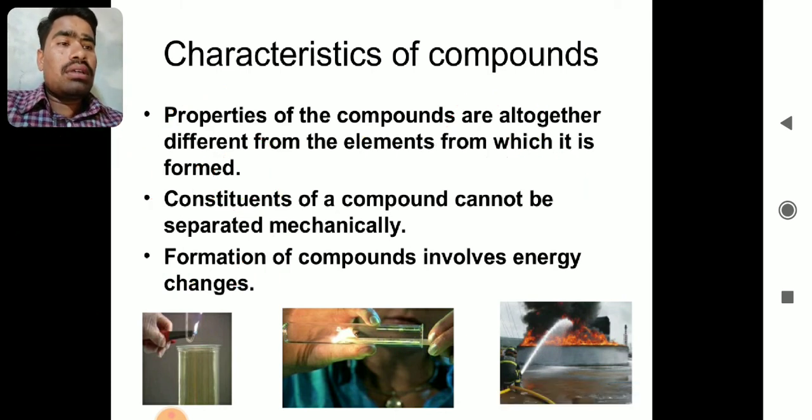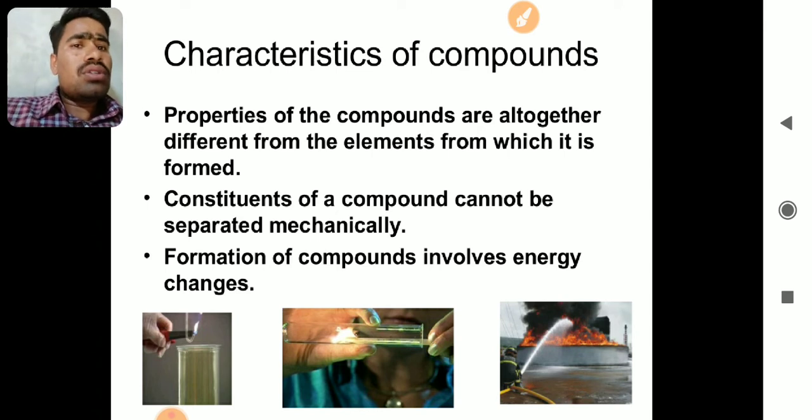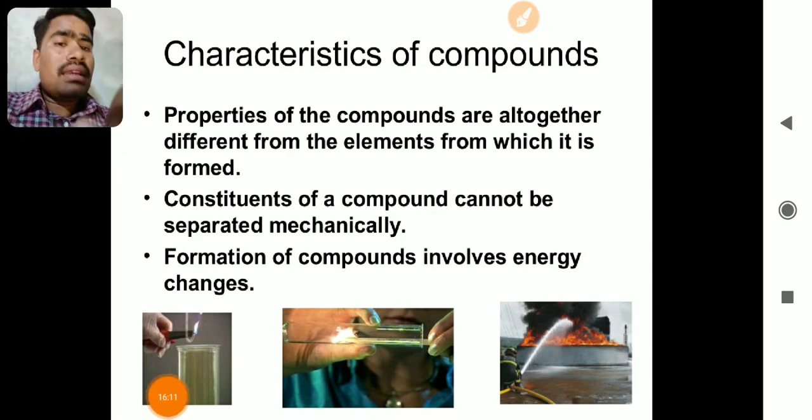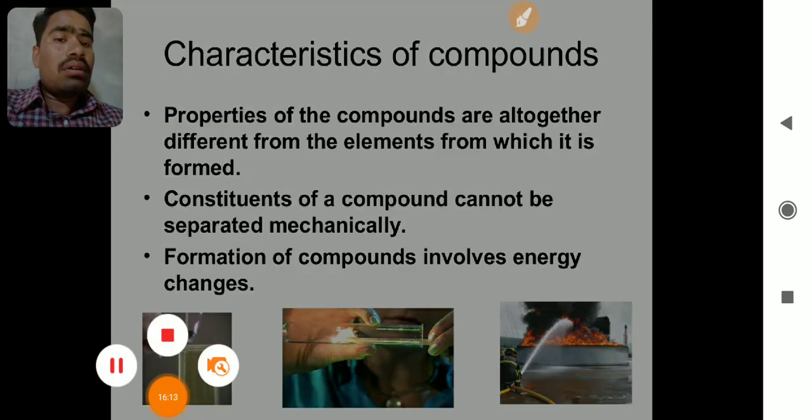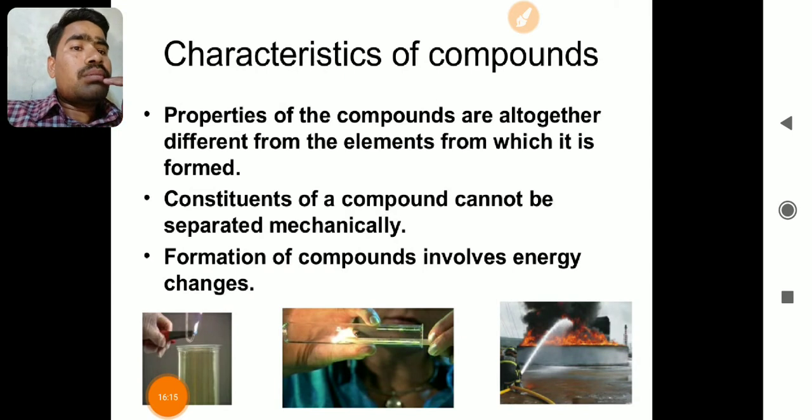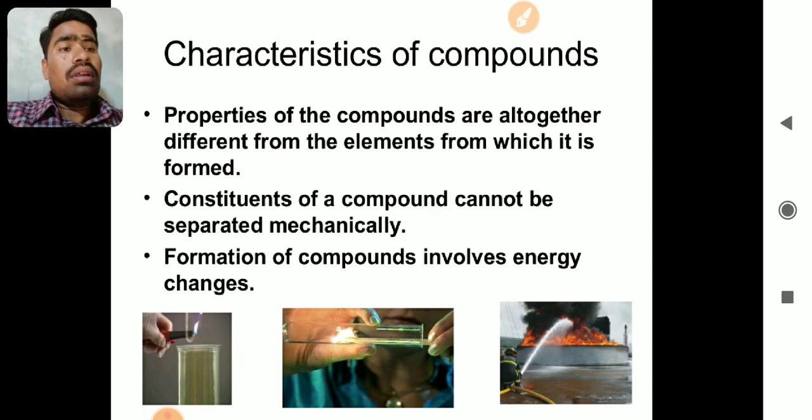So this is how the next property is. Constituents of the compounds cannot be separated mechanically. Mechanically means manually we cannot. Formation of compound involves energy change. Means whenever a compound is formed, energy either will be absorbed or will be produced.